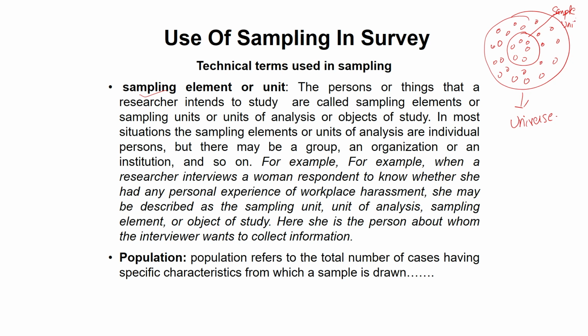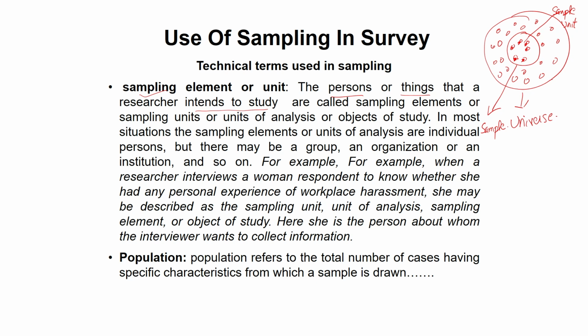This is the sample unit, and in this sample unit, this is the sample. Now understand, sampling unit: the person or things that the researcher intended to study. In this diagram, the researcher intended to study this sample.